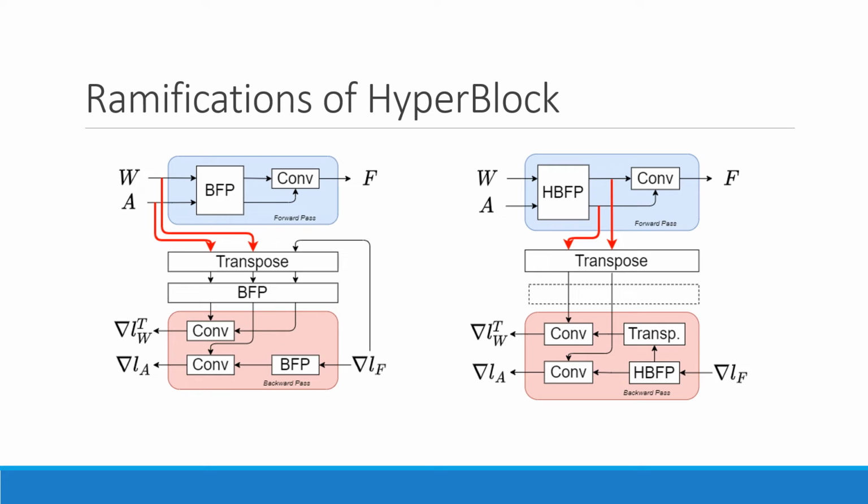The left-hand side shows a naive way of implementing quantized backpropagation. Since block floating point is not invariant to transposition, we need to keep the original tensors in memory and quantize them both during the forward and backward pass. This means that a total of 6 quantization passes will be performed. When using hyperblock, though, we can reduce it to 3 quantization passes only, as shown in the figure on the right. That's because the same tensors that were quantized can be transposed and reused in the backward pass.